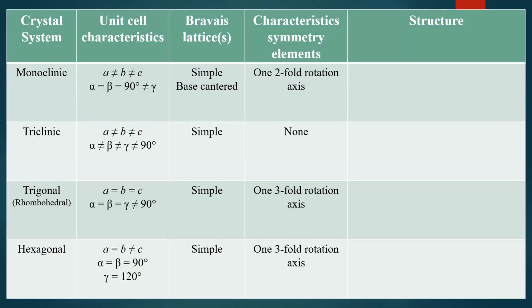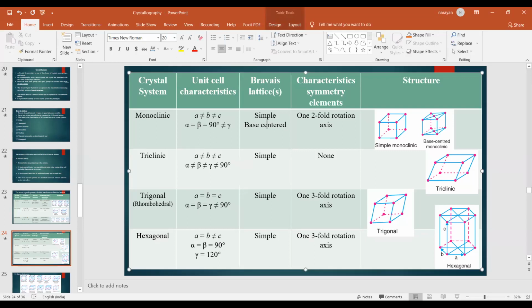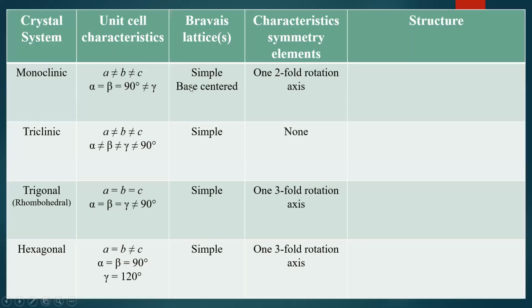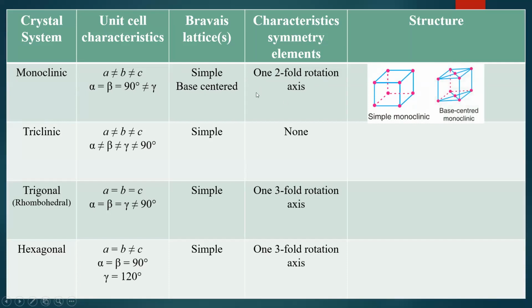So this must be base centered. So the base centered lattice is observed. Okay. And the characteristic symmetry element is that it has one two-fold rotation axis. Okay, monoclinic has one two-fold rotation axis, and simple monoclinic and base centered monoclinic are observed in the monoclinic crystal system. 2 Bravais lattices are there.